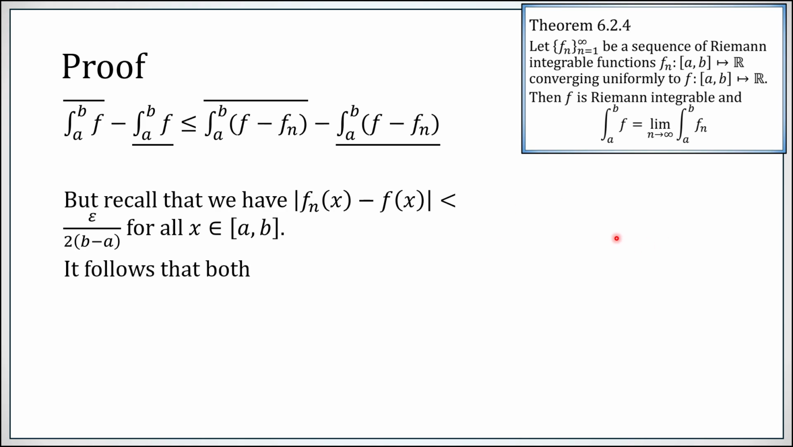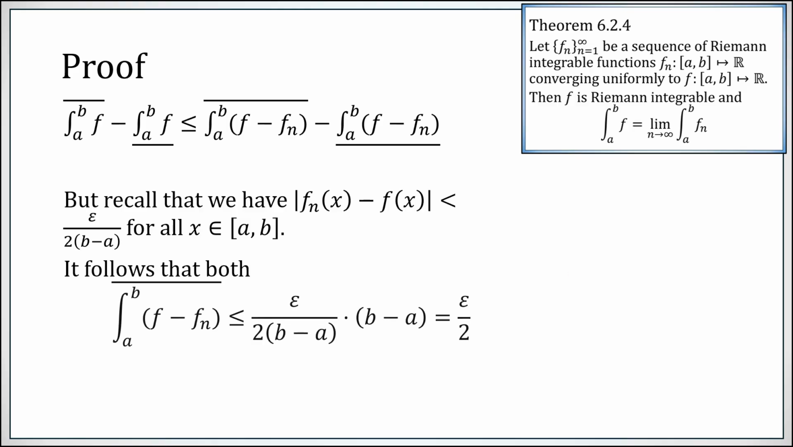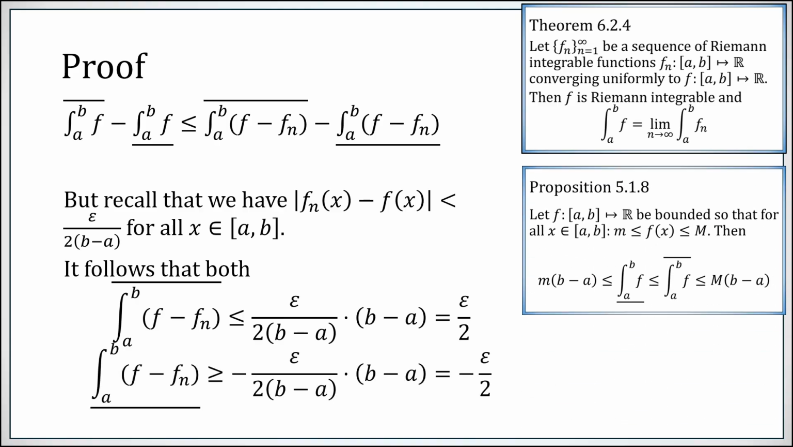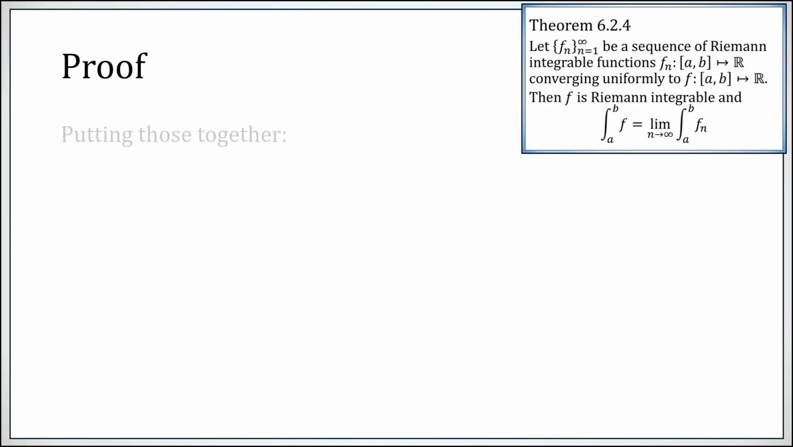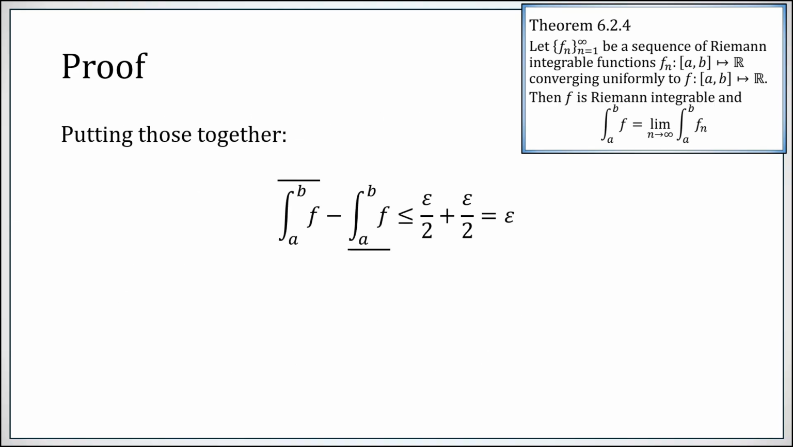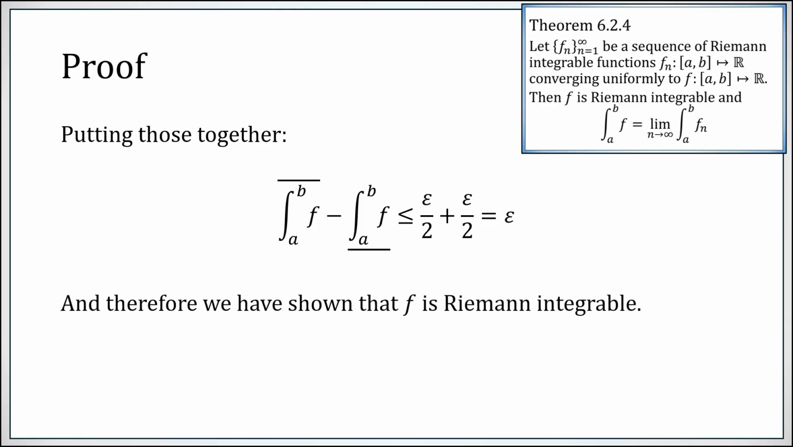Now that we have a bound on that function, the lower integral is bigger than or equal to, and the upper integral is less than or equal to, plus or minus epsilon over 2 times b minus a times b minus a, in which case we now find that the upper integral is no bigger than epsilon over 2, and the lower integral is bigger than or equal to minus epsilon over 2. So combining the two, we now have that the difference between the upper and lower integrals is less than or equal to epsilon. Epsilon was arbitrary, so if the upper and lower integrals differ by less than epsilon, they must in fact be equal, and therefore f is Riemann integrable.